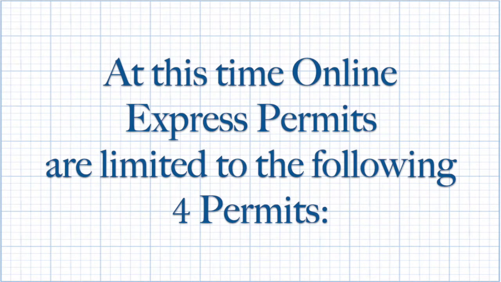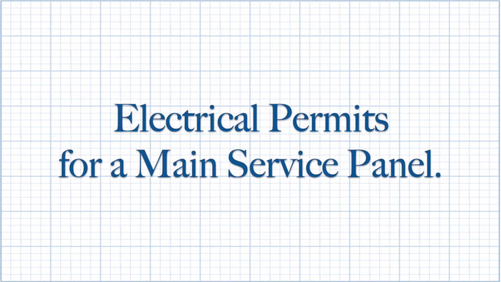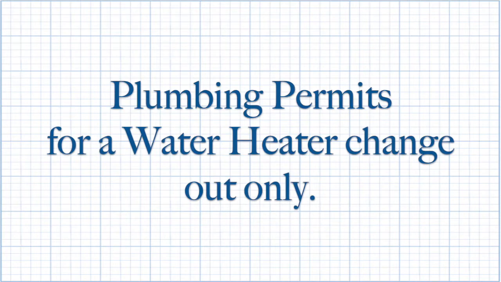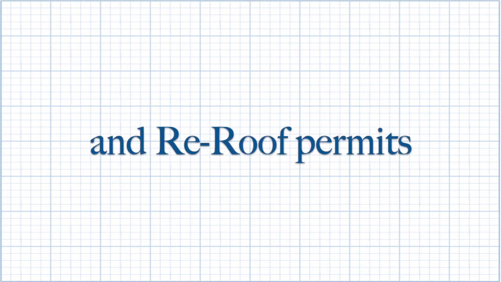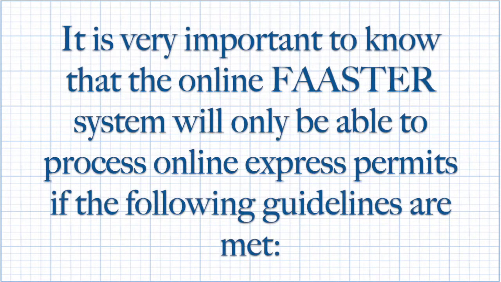At this time, online express permits are limited to the following 4 permits: electrical permits for a main service panel, plumbing permits for a water heater changeout only, mechanical permits for HVAC changeouts only, and re-roof permits. It is very important to know that the online FAASTER system will only be able to process online express permits if the following guidelines are met.